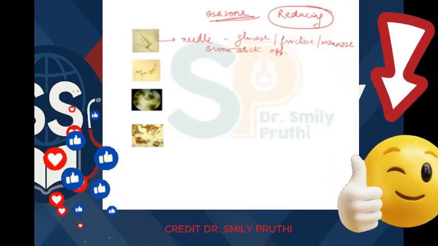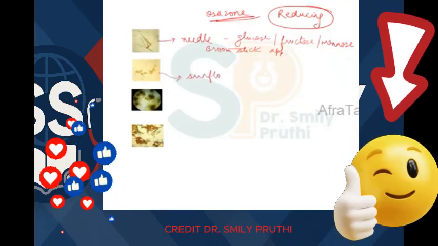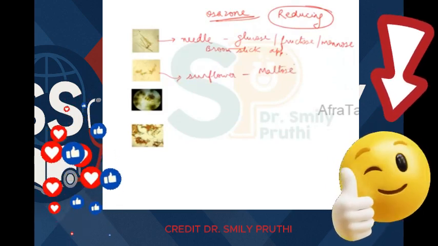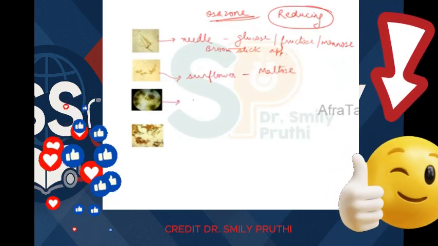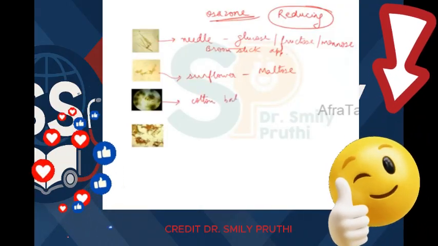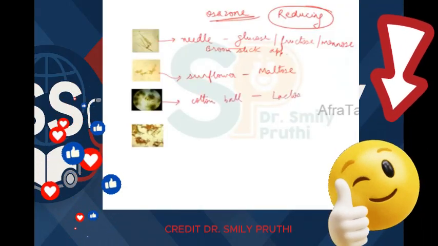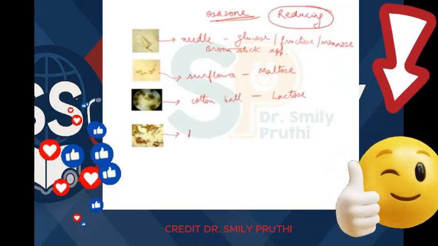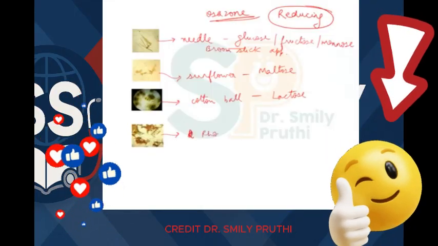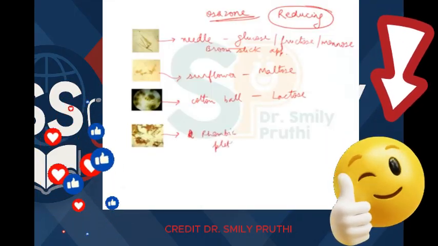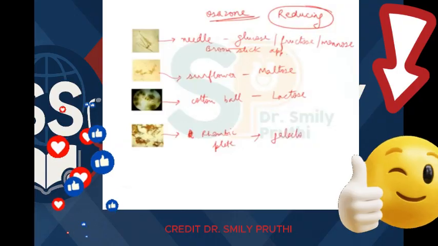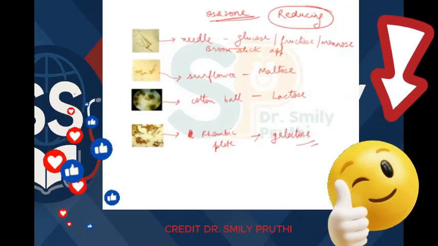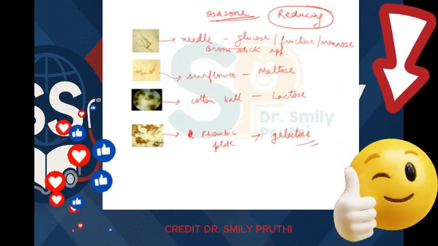right? Then the second one is sunflower shaped, which is for maltose. Then the third one is cotton ball shape, which is for lactose. Then the next one is rhombic plate like, and these are for galactose, right? So you have to learn the shape of osazone crystals for all these sugars, right?